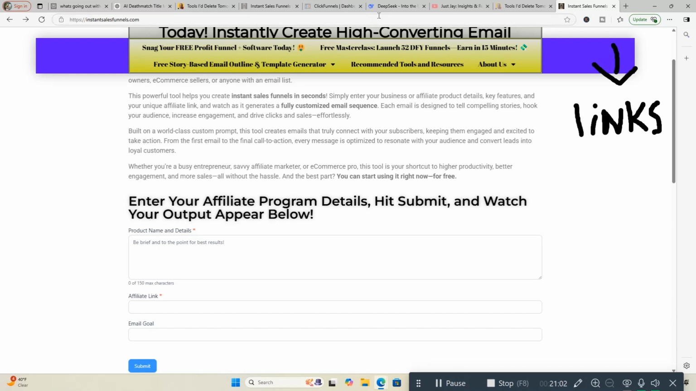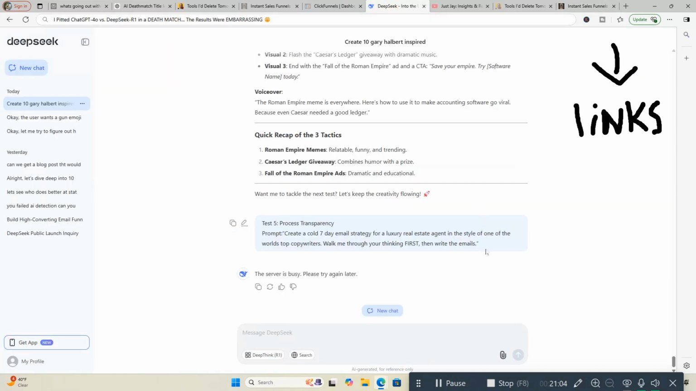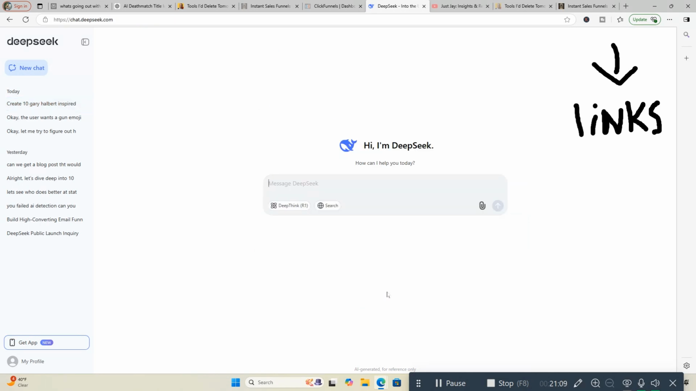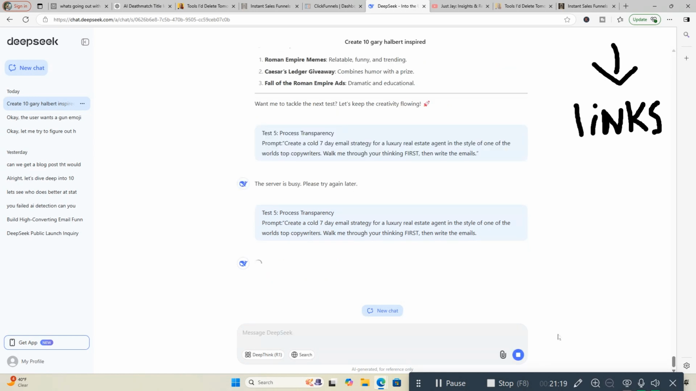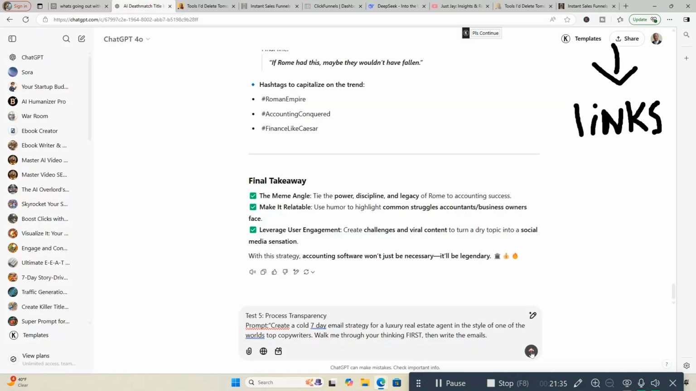Let's go back over here and see what it came up with. I got the server is busy. We're going to try one more time. Told you a lot of people are using this right now, so they're probably going to ramp up their computing power to keep up with everybody. So let's see if it's going to go through here. We're going to go over to ChatGPT, and then we'll come back and see what this came up with.